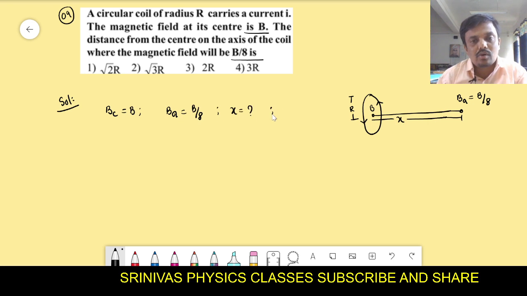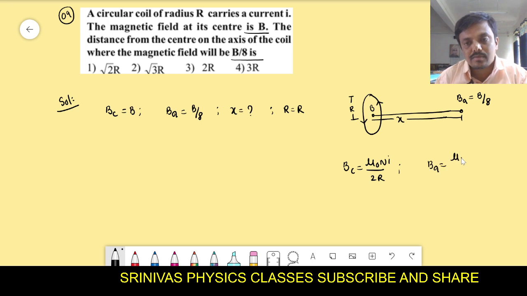And the radius of the coil they gave as capital R. What is the formula for the magnetic induction at the center? The formula is mu naught N i by 2R. What is the formula for the magnetic induction on the axis? Mu naught N i R square by 2 of R square plus x square whole power 3 by 2. These are the formulas for the magnetic induction at the center of the coil and on the axis of the coil.